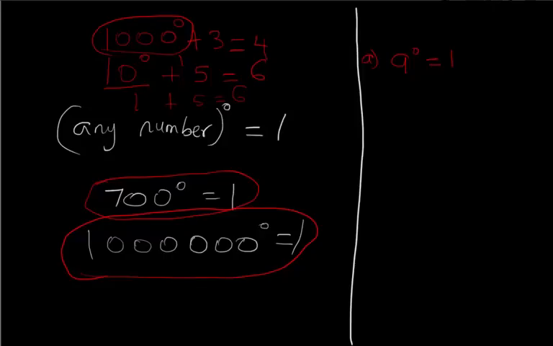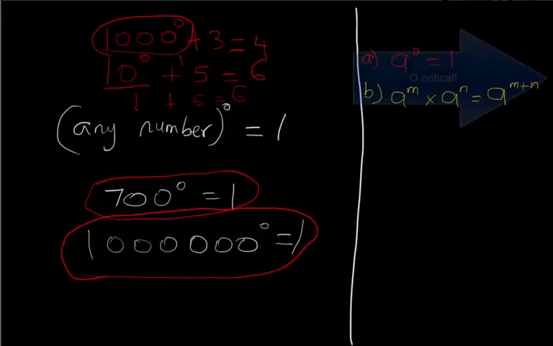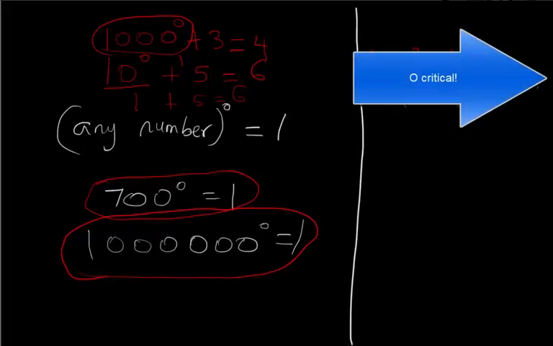Now, the second rule I want us to talk about is multiplication of indices. I'll pick another color in case you have something against red or you're already looking confused. So let's call this one B. This one says A raised to power M multiplied by A raised to power N is equal to A raised to power M plus N. Take a look at this and try to make sense of what's really happening.